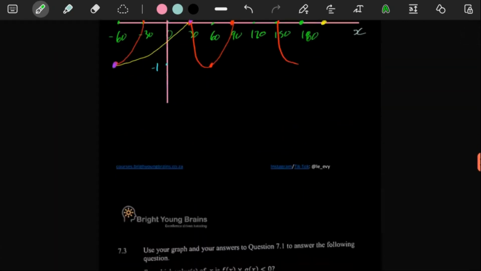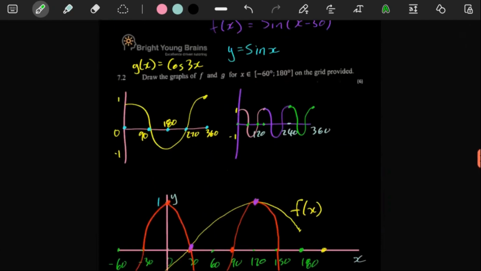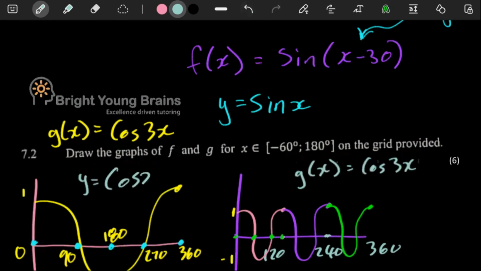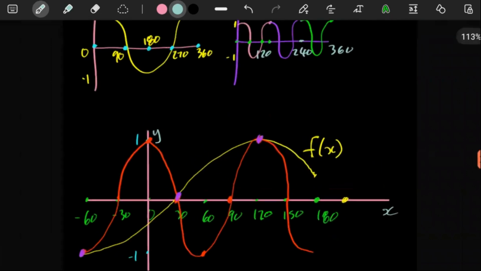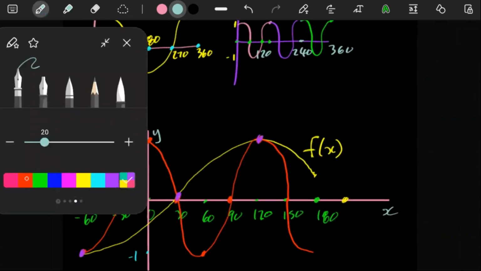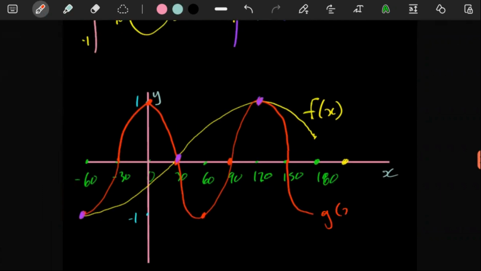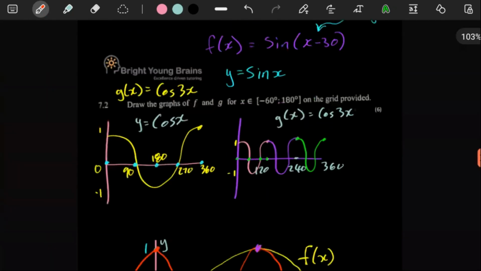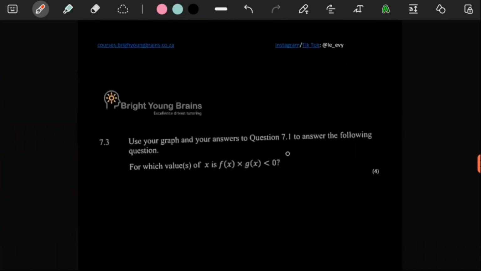So for 7.3 now, let me just label these here. Here we say this is g of x, which is just cos 3x, and this would just be a standard cos graph in a space of 0 to 360. Here we drew f of x and labeled it, so let's also label g of x here. 7.3 says, use your graph and your answers to 7.1 to answer the following question. So you have your graphs here. Perfect. Our 7.1 was where they meet.